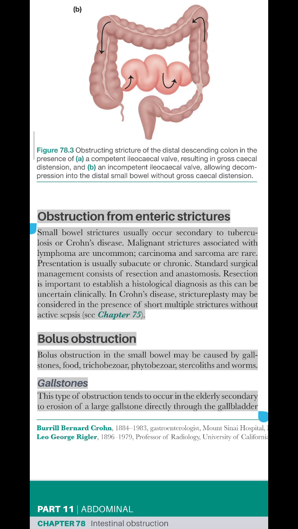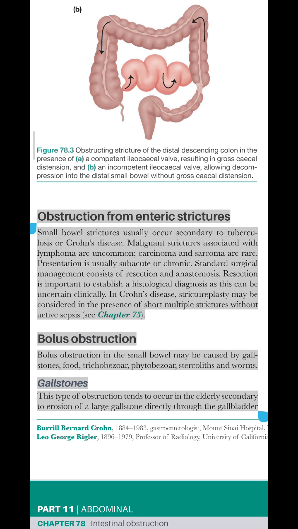Obstruction from enteric strictures. Small bowel strictures usually occur secondary to tuberculosis or Crohn's disease. Malignant strictures associated with lymphoma are uncommon. Carcinoma and sarcoma are rare. Presentation is usually subacute or chronic. Standard surgical management consists of resection and anastomosis. Resection is important to establish a histological diagnosis as this can be uncertain clinically. In Crohn's disease, strictureplasty may be considered in the presence of short multiple strictures without active sepsis, see Chapter 75.